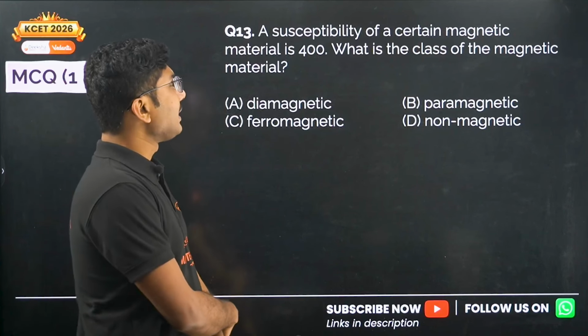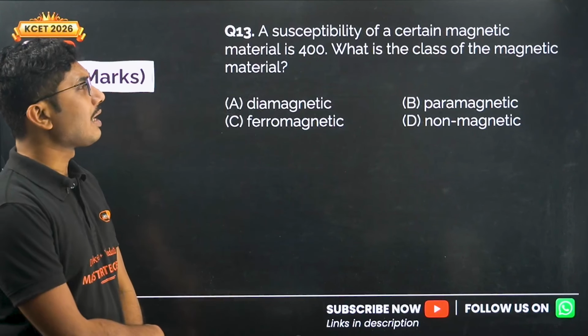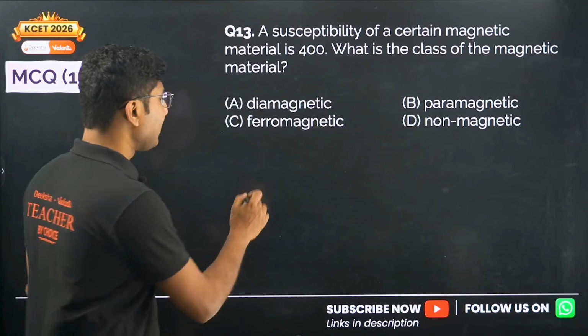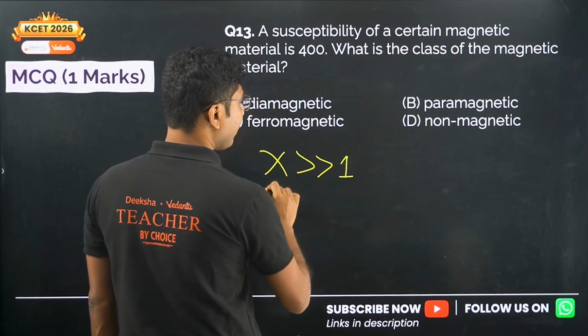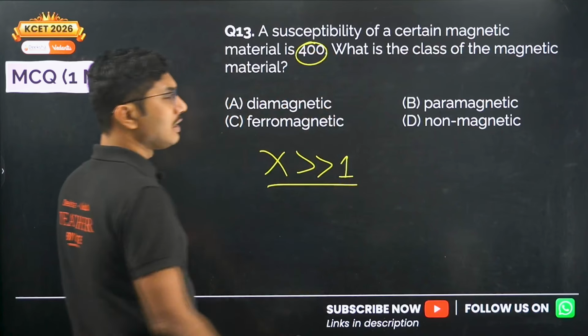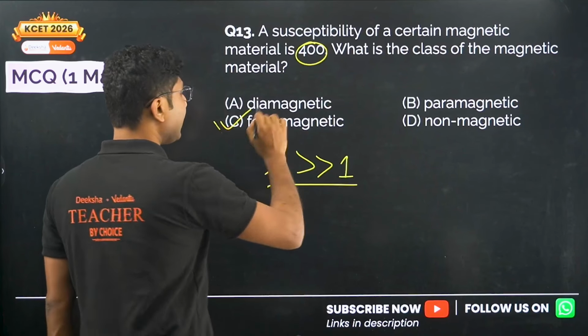The susceptibility of a certain magnetic material is 400. What is the class of the magnetic material? We know that if susceptibility is very much greater than 1, then it's a ferromagnet. So 400 is definitely very much greater than 1. So this must be a ferromagnetic material.